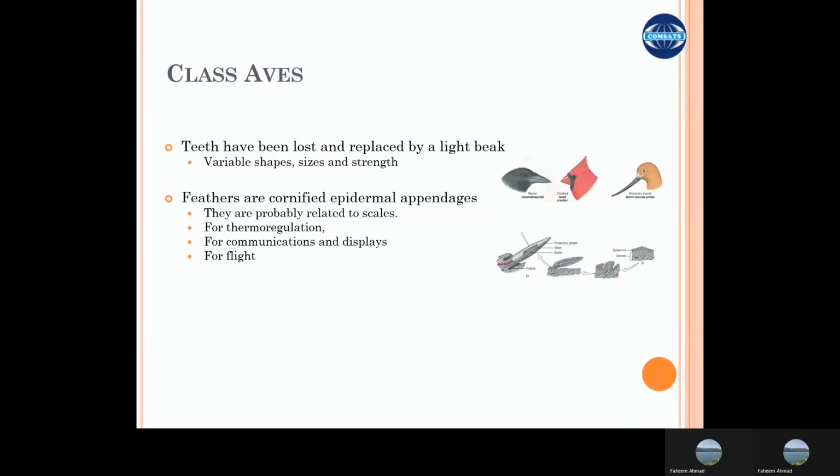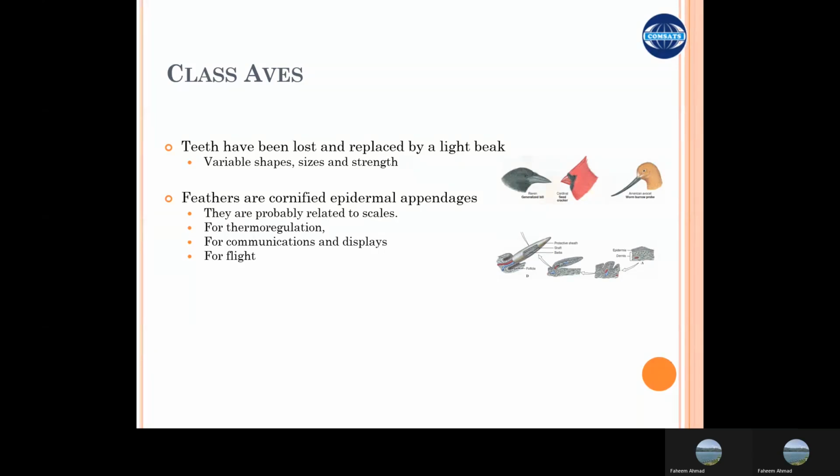In class Aves, the animals have lost their teeth and jaws. Instead, they have heavily keratinized beaks, which are light in weight but hard as the jaws. The beaks in the birds are variable in shape, size, and strength depending on the type of food they are feeding on. Here in the diagram on the right, you can see birds having different habitats and different types of foods. They have different types of beaks.